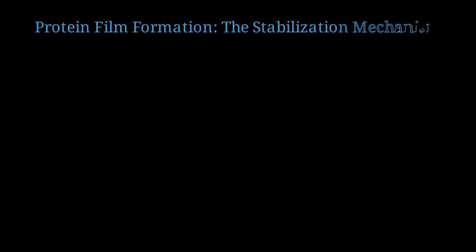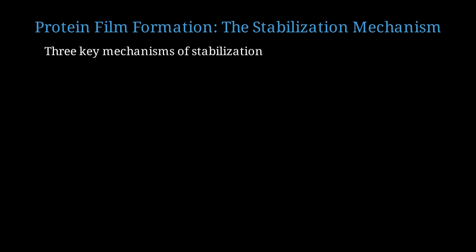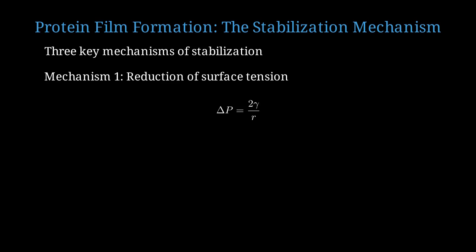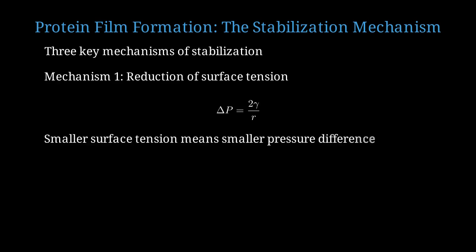Now let's understand exactly how the protein film stabilizes bubbles against collapse. There are 3 key mechanisms by which protein films stabilize foam. Let's examine each one. First, proteins reduce surface tension. Lower surface tension means lower Laplace pressure driving bubble coalescence. The Laplace pressure is given by 2 gamma over r, where gamma is surface tension and r is bubble radius. By reducing gamma from 72 to 50 millinewtons per meter, proteins reduce the Laplace pressure by about 30%.